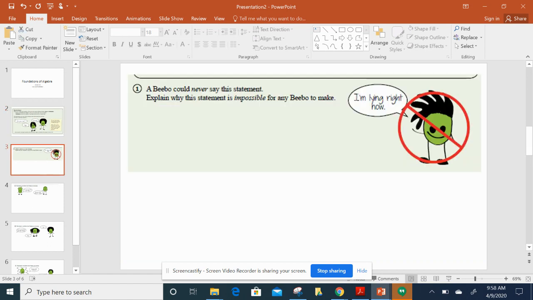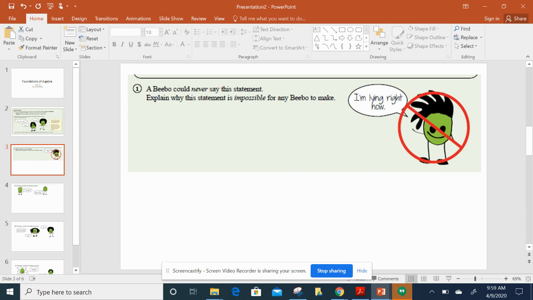So let's move on to question number 1 in your workbook. It says a Bebo would never say this statement, I'm lying right now. Let's think about why. Would a truth teller be able to say, I'm lying right now? A truth teller could never make that statement because a truth teller never lies.